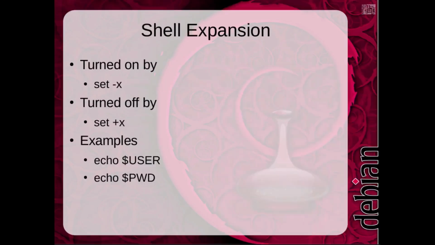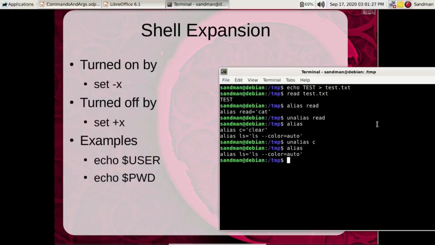So the final and useful thing is shell expansion. It shows how a command is actually taken, processed, or read by the shell. We can turn the shell expansion on by set -x and turn it off by set +x. Examples are here. So let's try the examples.